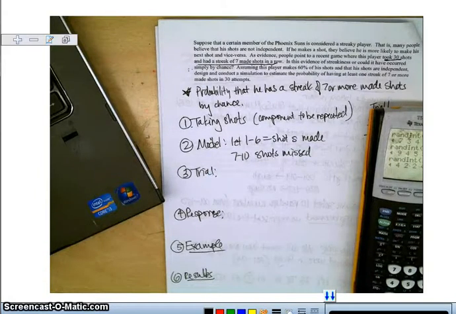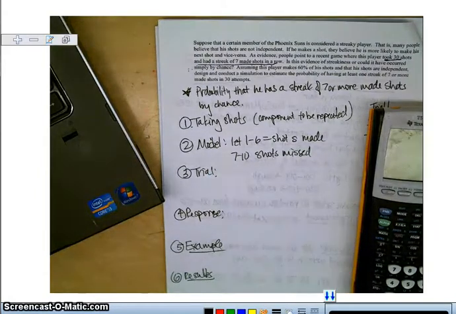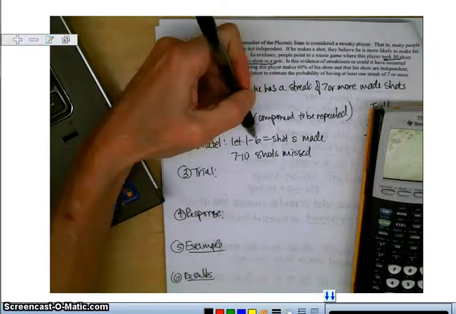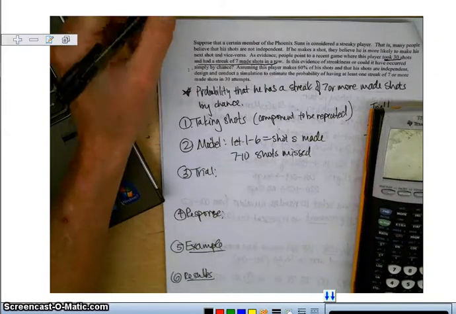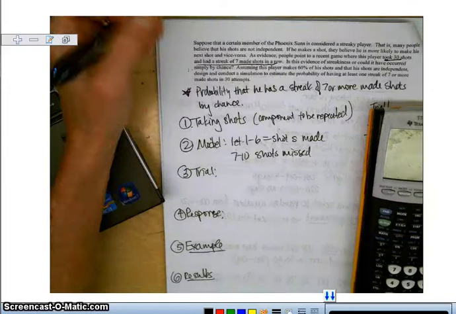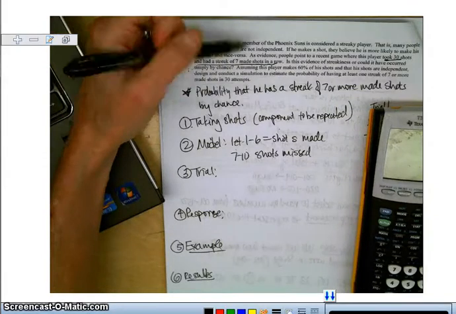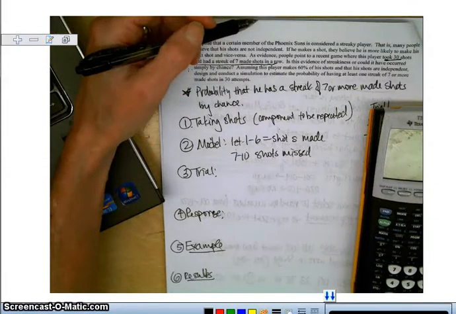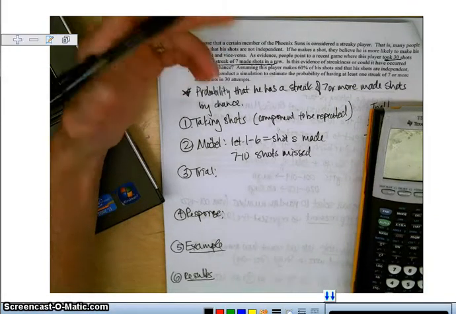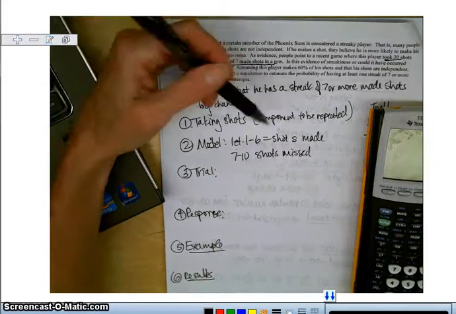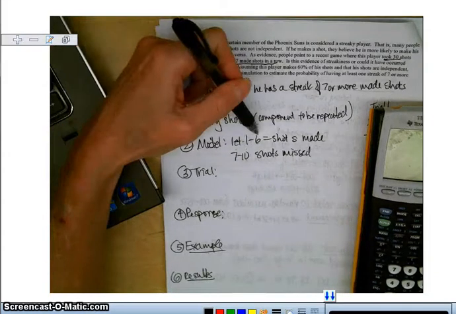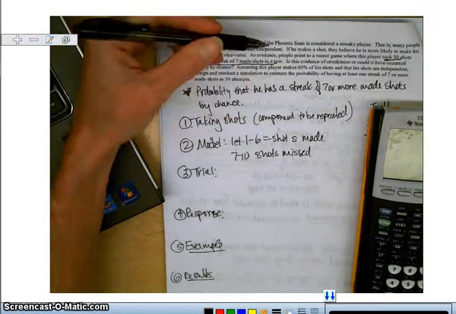So the way we're going to model that is with our calculator using random integers, and we are going to let the numbers 1 through 6 be shots that he's made, and 7 through 10 be shots that he's missed. 60%, so if you use the numbers 1 through 10, then 6 of them are 60%. So 60% of the time, let 1 through 6 be shots made, 7 through 10 be shots missed.